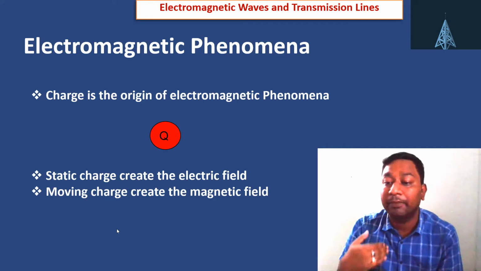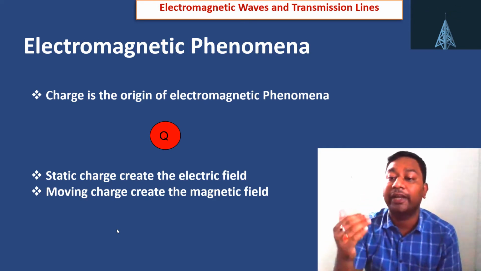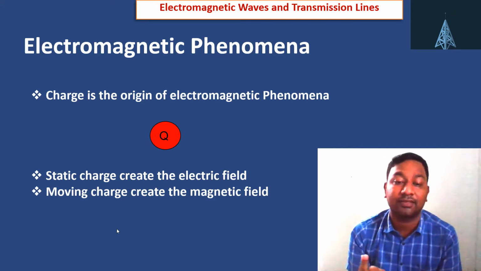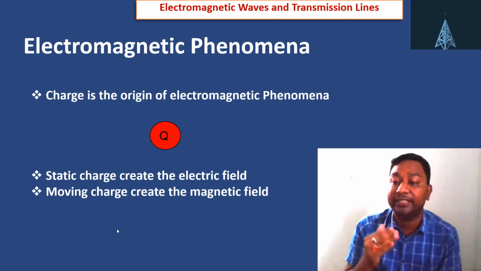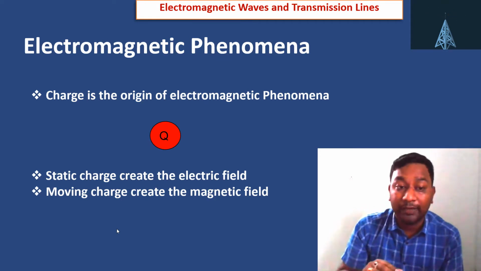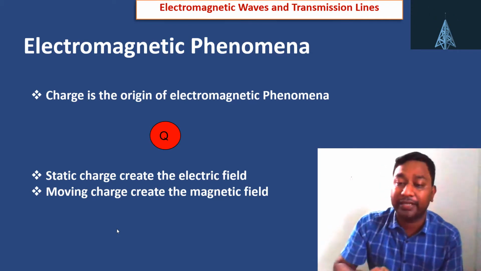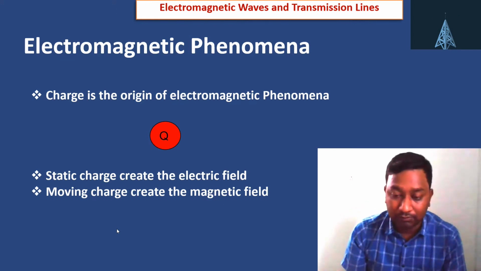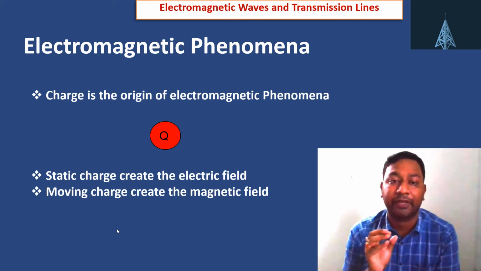By using the right hand thumb rule, we can find the magnetic field created in concentric circles. So moving charge creates a magnetic field, static charge creates an electric field. If the charges are time varying, then the field is time varying, and it creates both electric as well as magnetic field. So charge is the origin of electromagnetic phenomena.